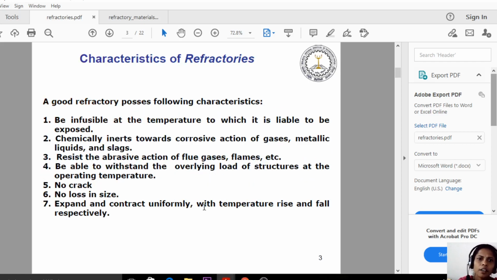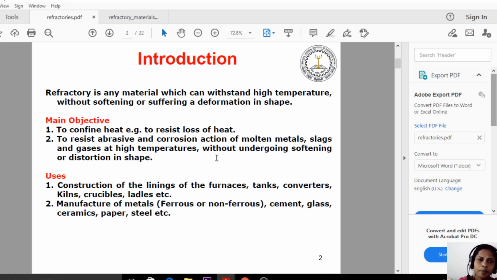In the previous session, we have seen the characteristics of refractories, the introduction of refractories and the properties of refractories. So let us recall what is meant by refractories. A refractory is any material which can withstand high temperature without softening or suffering a deformation in shape. So even by overheating, these are not becoming soft. These can withstand high temperature and are not changing shape when we are heating them. That type of materials are called refractories.